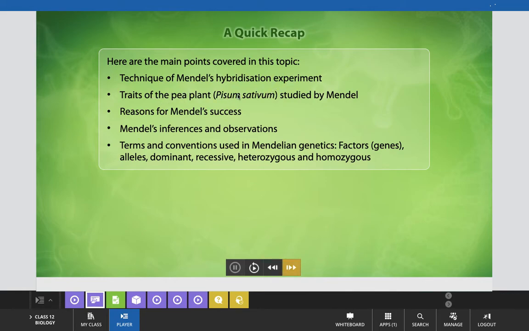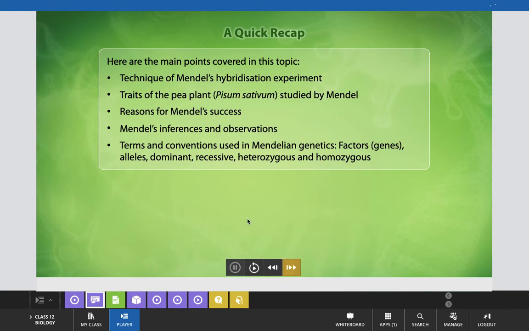Traits of the pea plant Pisum sativum studied by Mendel. 7 different traits Mendel selected for his experiment. Reasons for Mendel's success, and Mendel's inference and observation we also discussed, and terms and conventions used in Mendelian genetics are factors, alleles, dominant, recessive, heterozygous and homozygous.